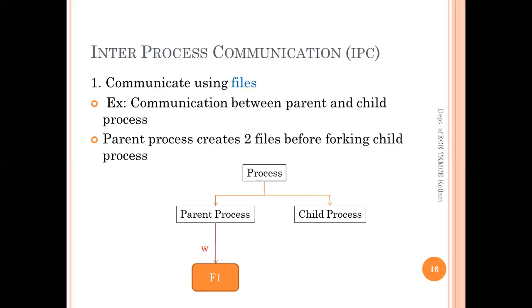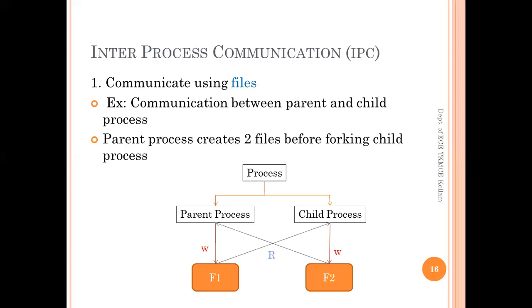One file will be used by the parent process for writing some data. From that file, the child process will read the data which is written by the parent process. The second file will be used by the child process for writing some data, and the same will be read by the parent process.